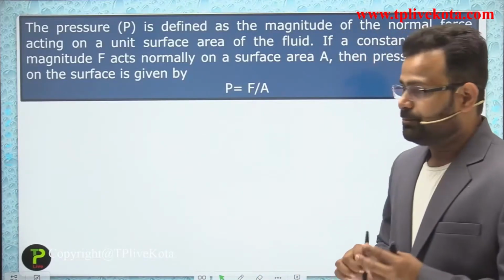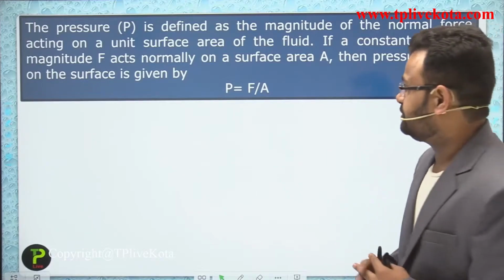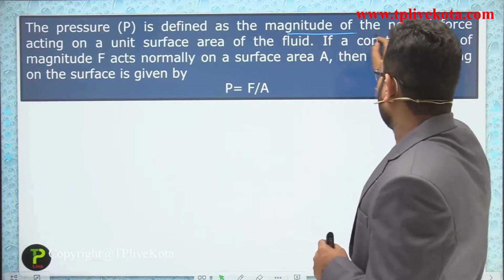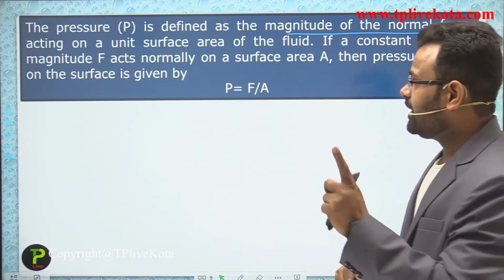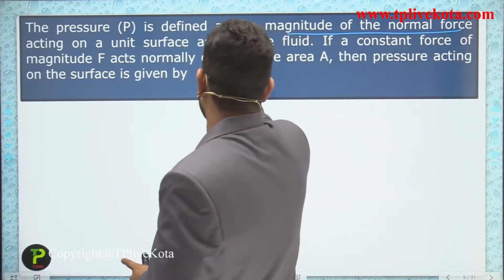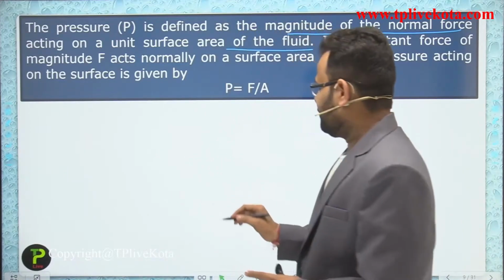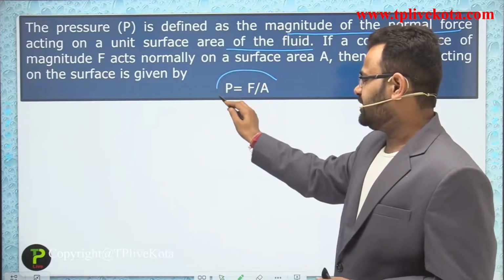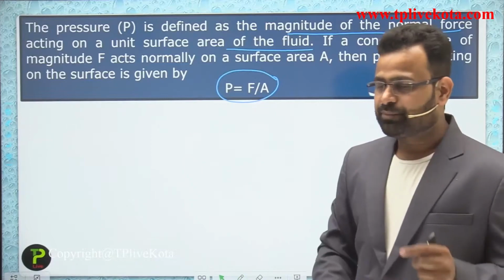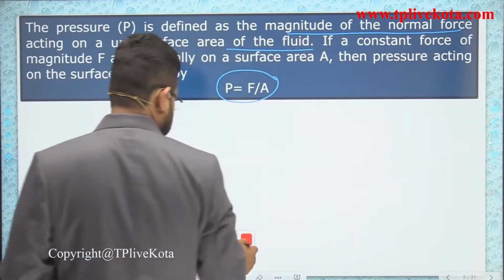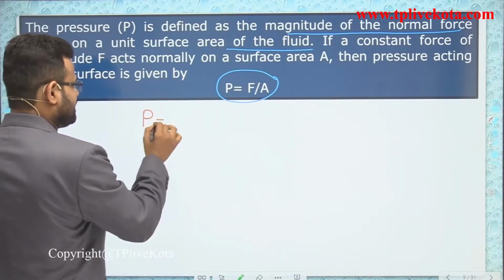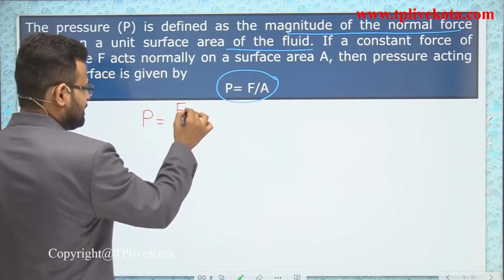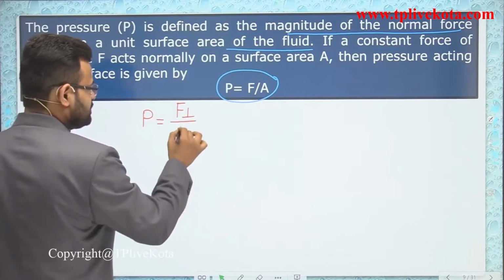Now pressure is defined as the magnitude of a normal force, meaning the perpendicular force, acting on a unit surface area of a fluid. The basic formula for pressure is force upon area, but dear student, before, 10 minutes ago, we represented the force in a perpendicular direction, upon area.